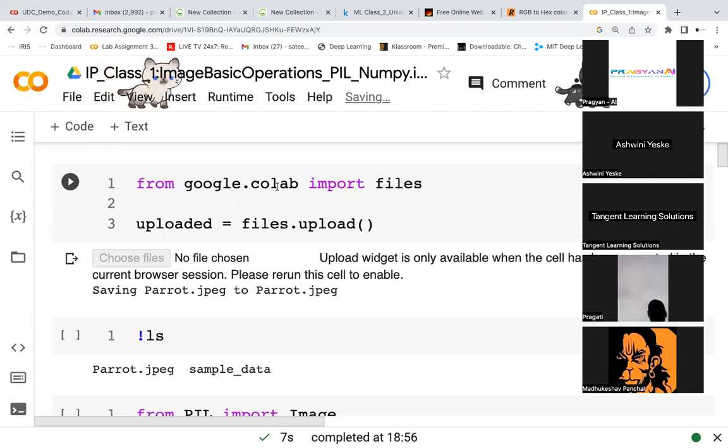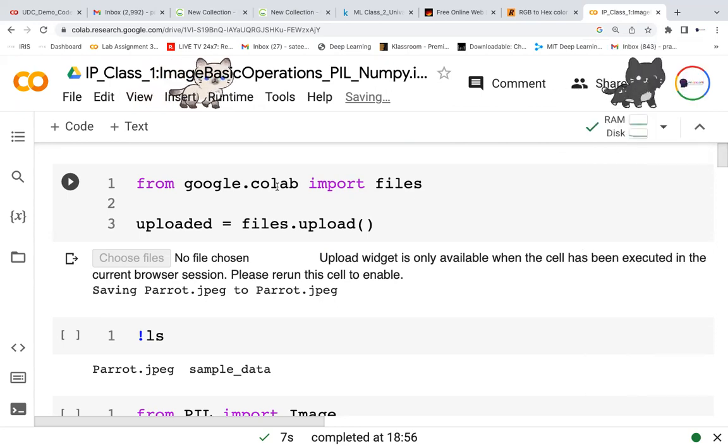Okay. So the next thing is I want to upload an image file, because I want to read a file. I don't have an image file, so I need to upload it to Google Colab. How should I upload? I should call the library google.colab and import files, because all I want is file upload and file download. So from google.colab, I'm importing files, then calling the function files.upload. Now the files will be uploaded.